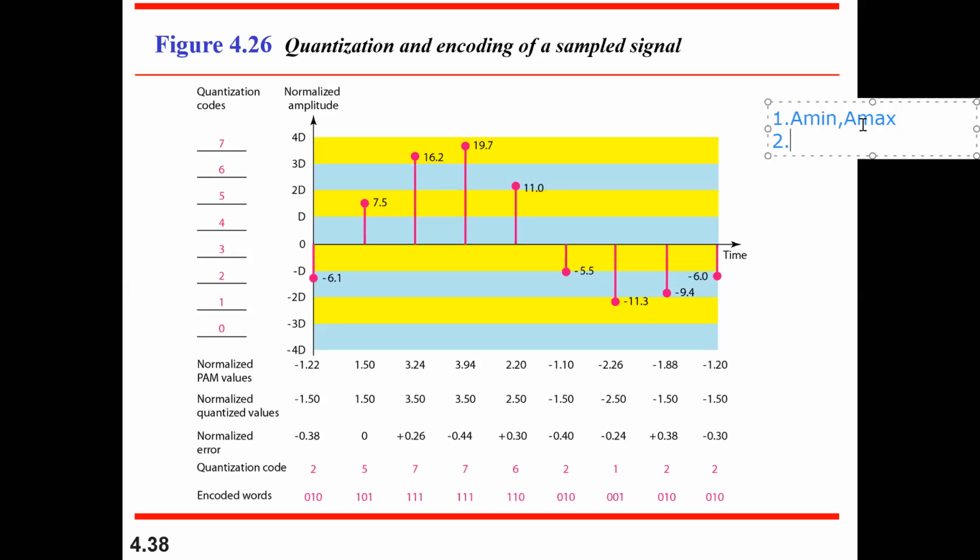So if I say A min is equal to minus 20, and I fix A max as plus 20, I'm just fixing these values. I'm identifying A min and A max, and what value is associated with each. You can identify it; this is the first thing we need to do.